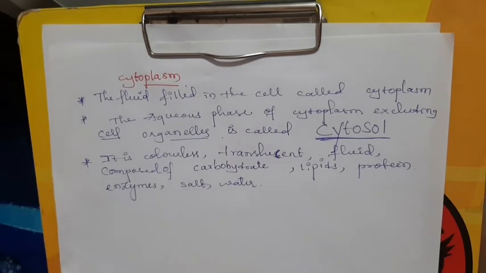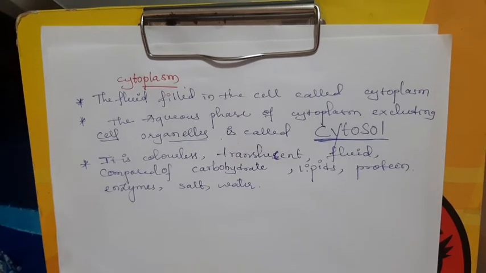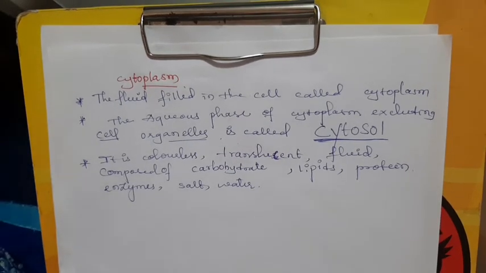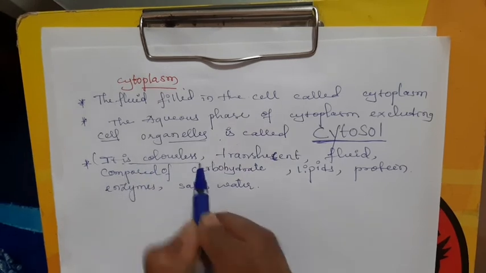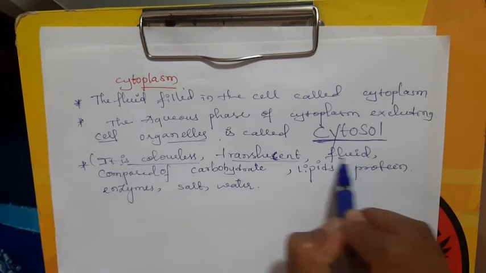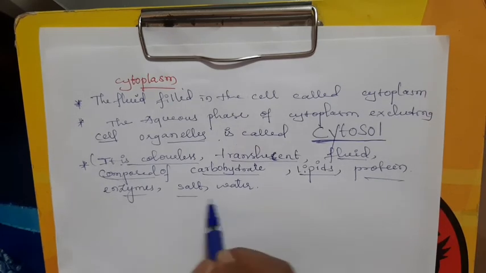Everything is present in the cytosol, or we can say the cytoplasm. So the cytosol is colorless, translucent, fluid, composed of carbohydrate, lipid, protein, enzymes, salts and water.